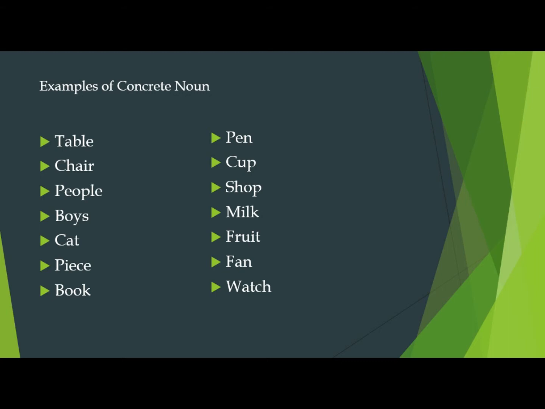These are all concrete nouns because they have physical existence. They can be seen and touched. Therefore, we call them concrete nouns.